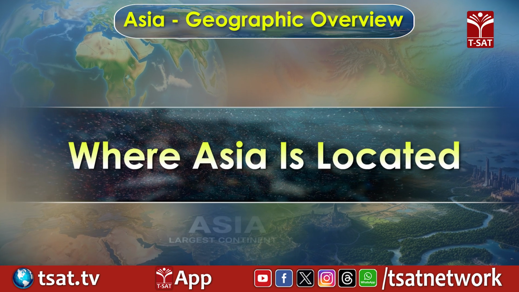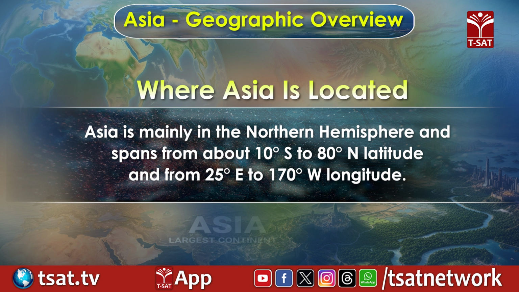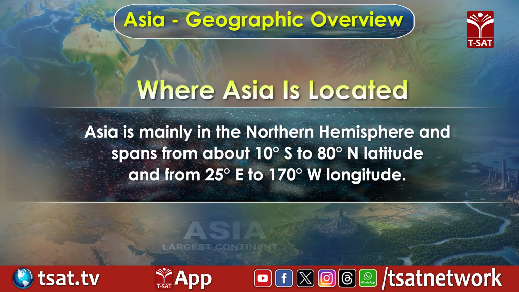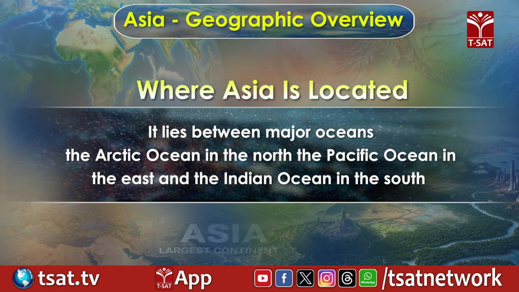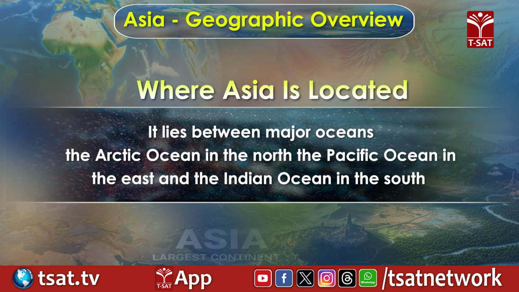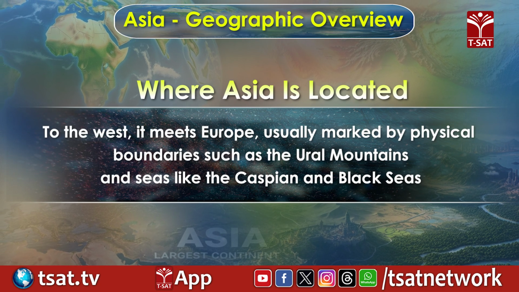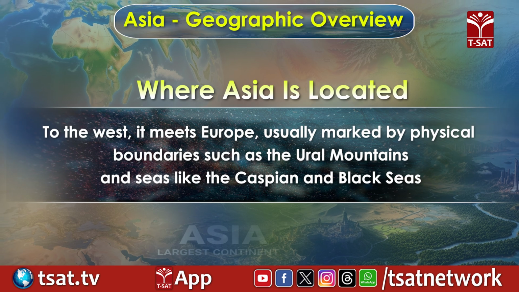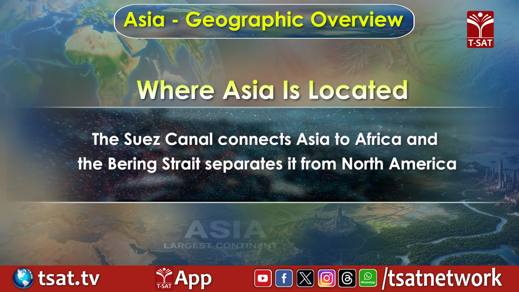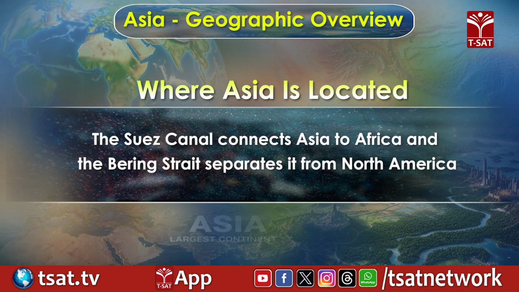Where Asia is located: Asia is mainly in the northern hemisphere and spans from about 10 degrees south to 80 degrees north latitude and from 25 degrees east to 170 degrees west longitude. It lies between major oceans: the Arctic Ocean in the north, the Pacific Ocean in the east, and the Indian Ocean in the south. To the west, it meets Europe, usually marked by physical boundaries such as the Ural Mountains and seas like the Caspian and Black Seas. The Suez Canal connects Asia to Africa, and the Bering Strait separates it from North America.